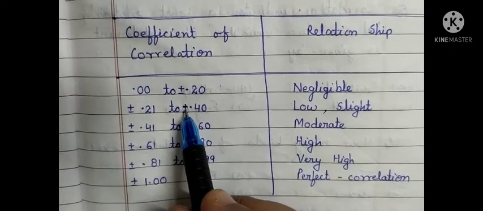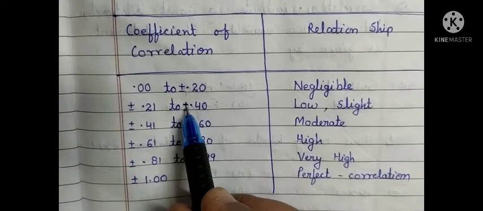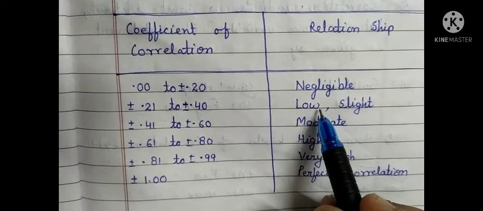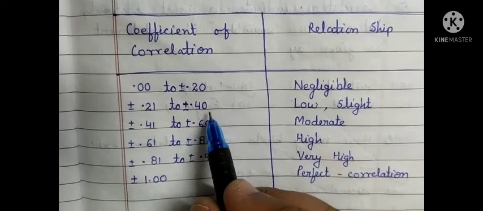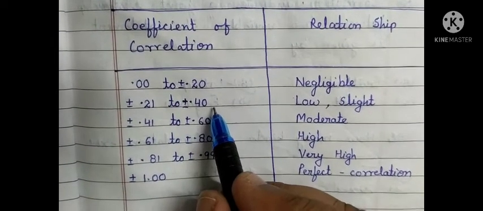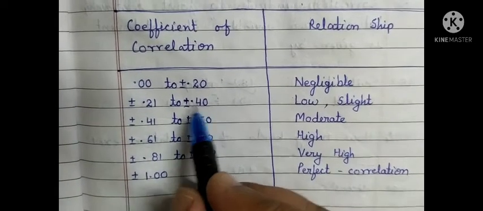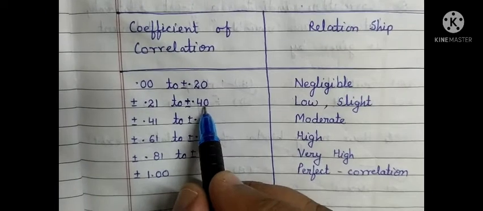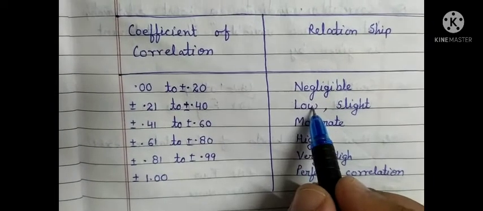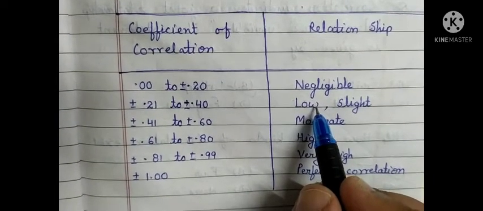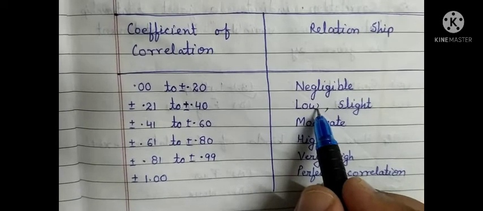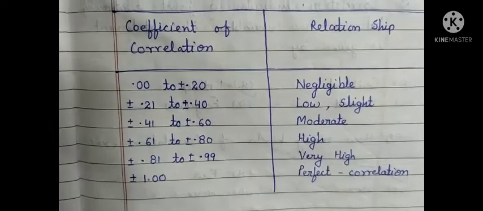If r is positive, then low positive correlation; if r is negative, ranging between 0.21 to 0.40, then low negative correlation exists between the two variables.